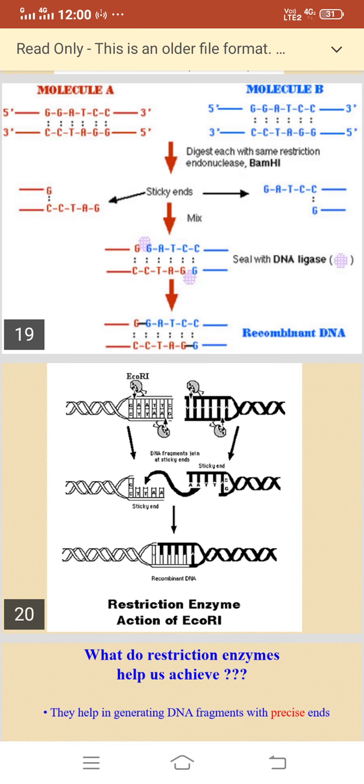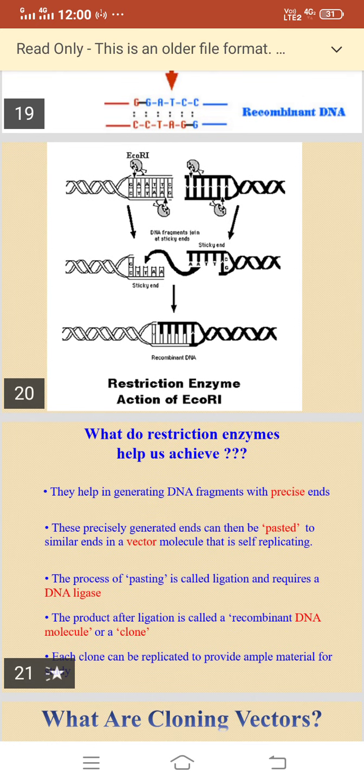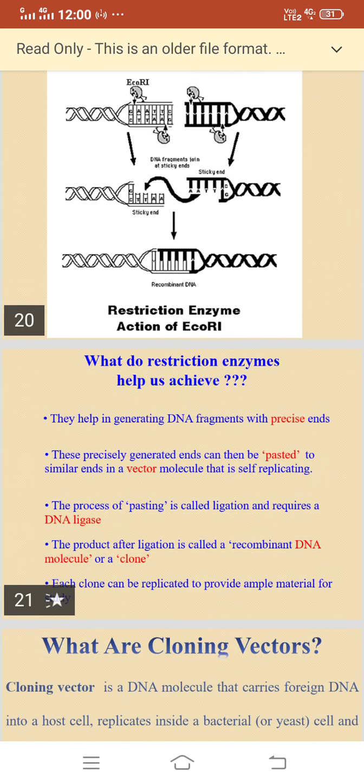Restriction enzyme actions on EcoRI. What do restriction enzymes help us achieve? You can see in this particular slide. They help in generating DNA fragments with precise ends. These precisely generated ends can then be pasted to similar ends in a vector molecule that is self-replicating.